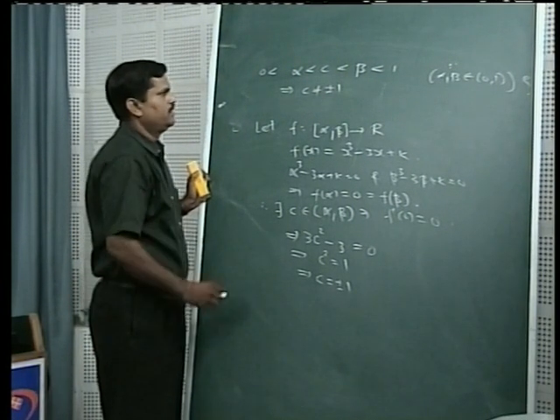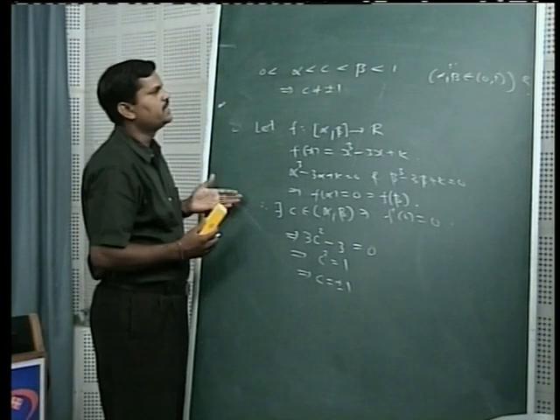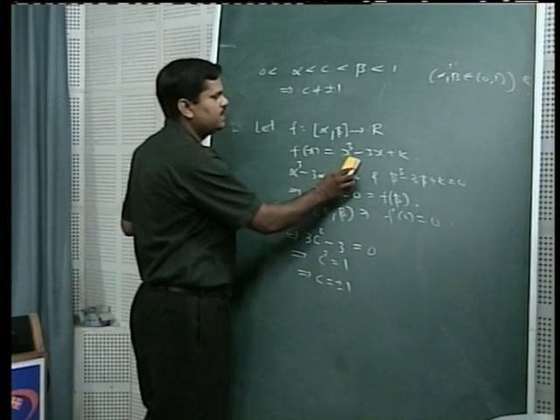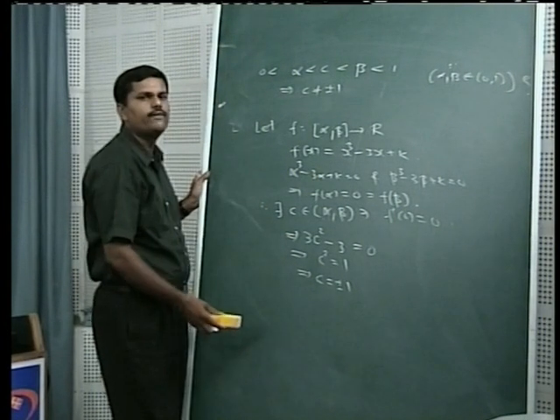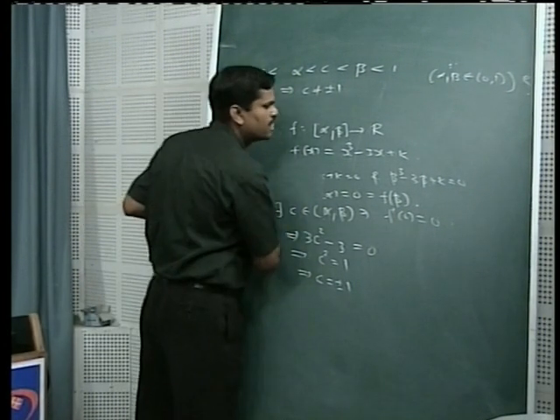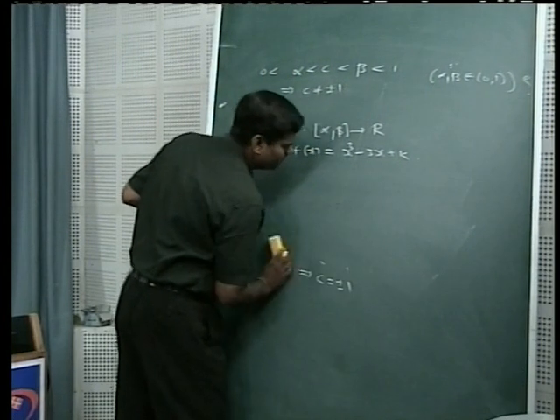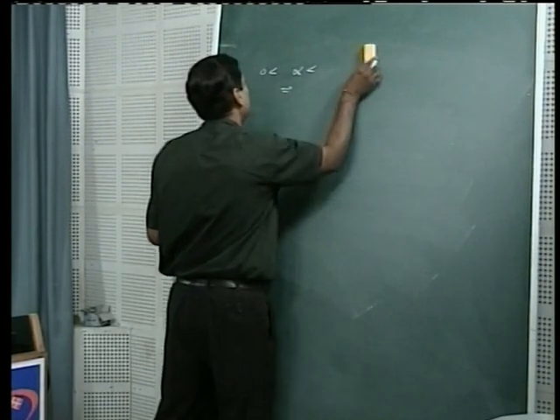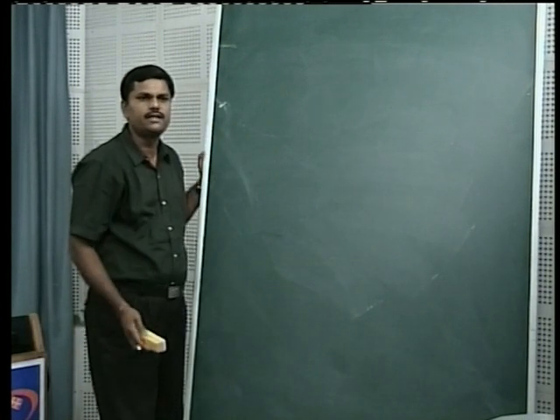So that proves that our supposition is wrong. So the result is proved that this equation has no two distinct real roots for any value of k in the open interval (0, 1). So this is also a similar problem to the first one. Now let us go for the next problem. You can see on your screen